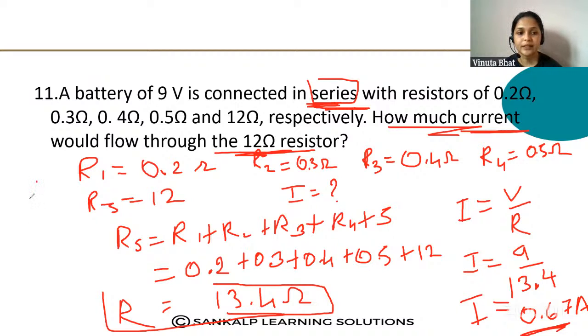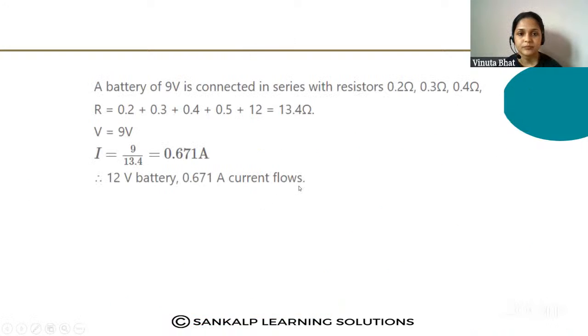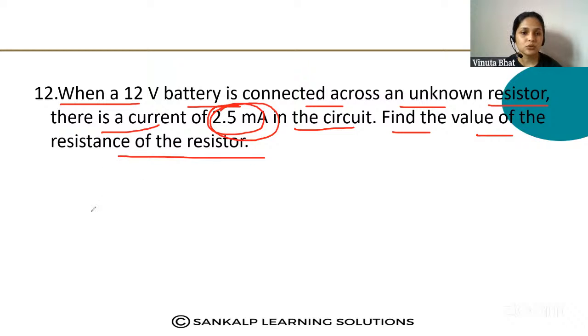Yes, I will move to the next question now. Yes, this is the answer for the question. Next one. When a 12-volt battery is connected across an unknown resistor, there is a current of 2.5 milliampere in the circuit. Find the value of the resistance of the resistor.